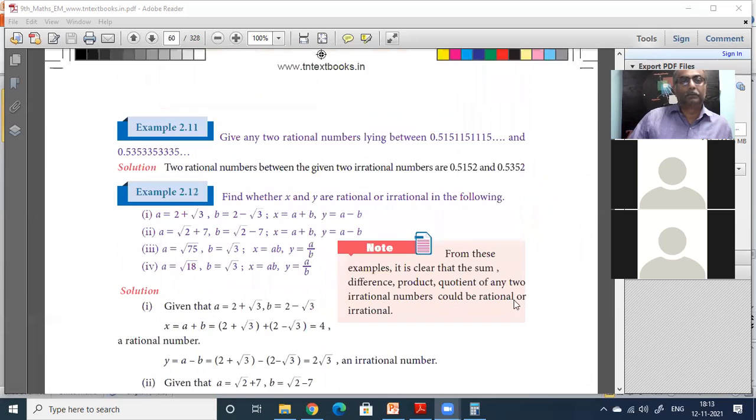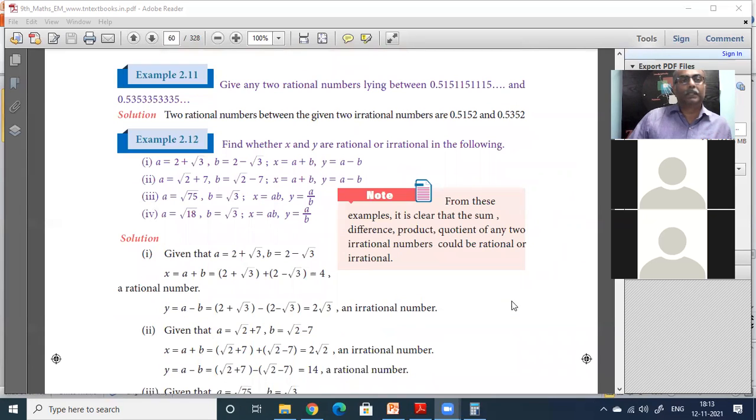Okay, let us go and do something else. Example 2.11. Give any two rational numbers lying between 0.515115111 and 0.535335333. These two numbers are irrational, no pattern is there. This is an irrational number and this is another irrational number.